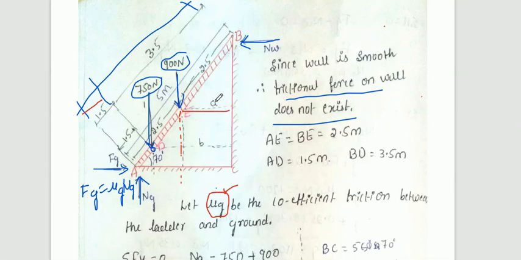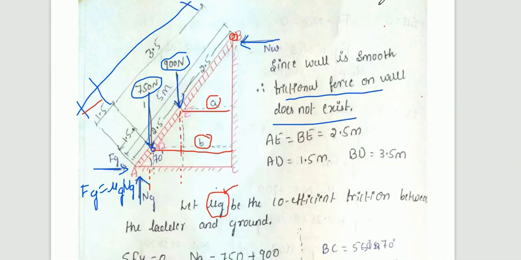Therefore I have considered it as a. And the line of action of the 750 force is here. If you want to take the moment at B, force into perpendicular distance is nothing but this one. So I have considered it as b for the calculation, that is the perpendicular distance from the 900 force as well as the 750 force.